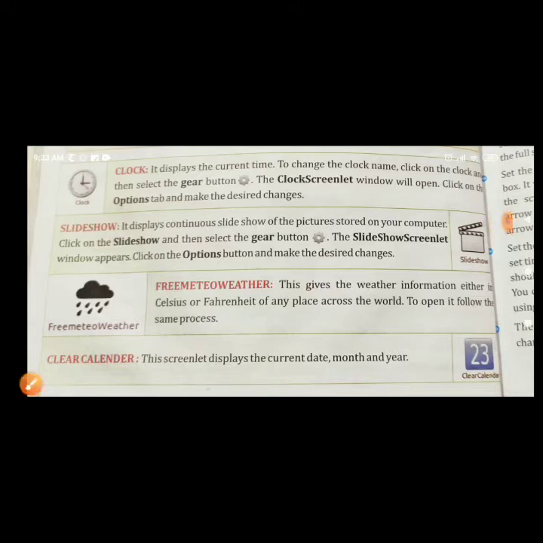First is clock. It displays the current time. To change the clock name, click on the clock and then click on the gear button. The clock screenlet window will open. Click on the option tab and make the desired changes. It means in the clock screenlet you can also change the time and also the clock name, right?